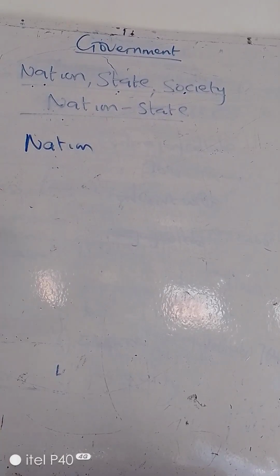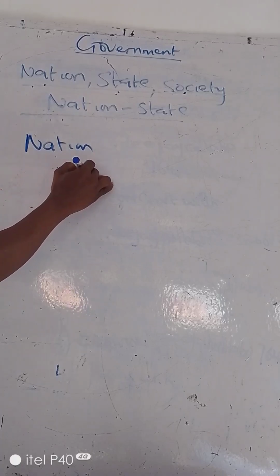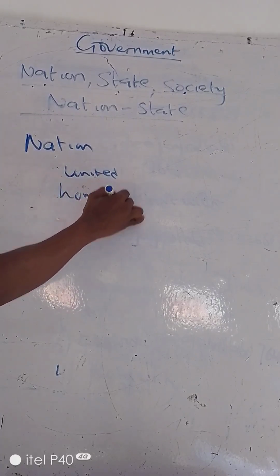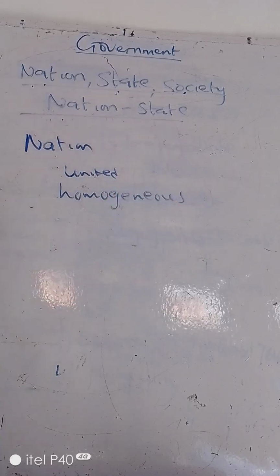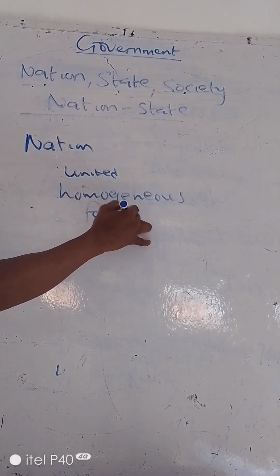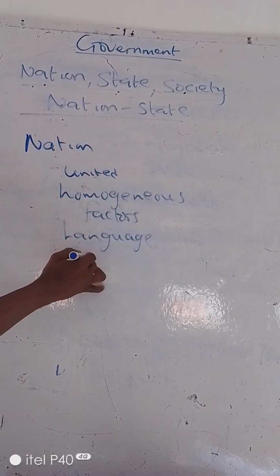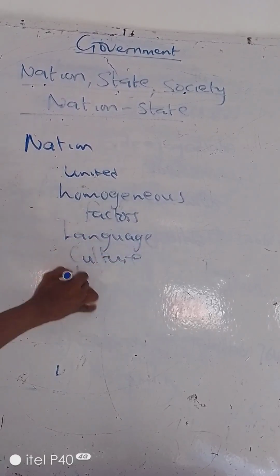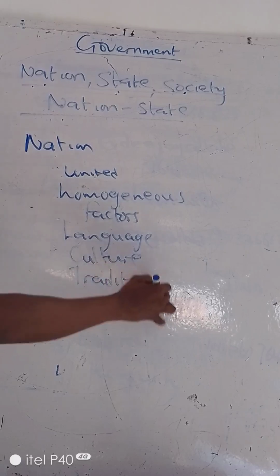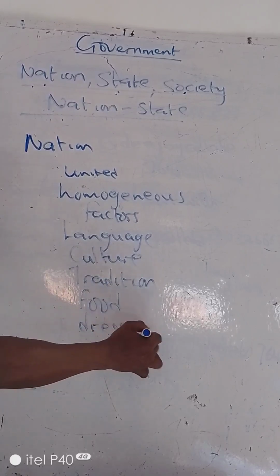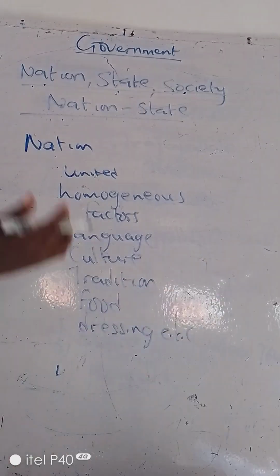What is a nation? A nation can be defined as a group of people that are united by homogeneous factors. And what are these homogeneous factors? The homogeneous factors include language, culture, tradition, food, dressing, etc.